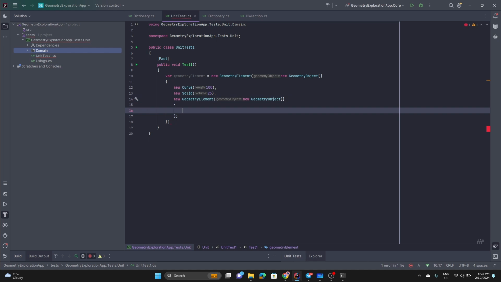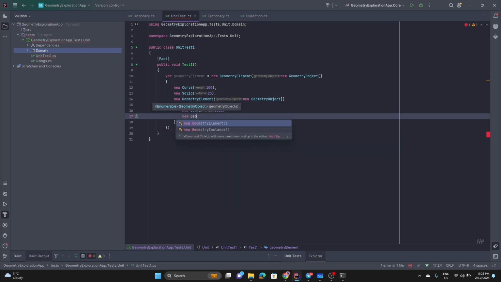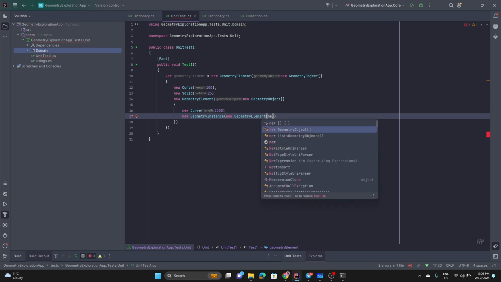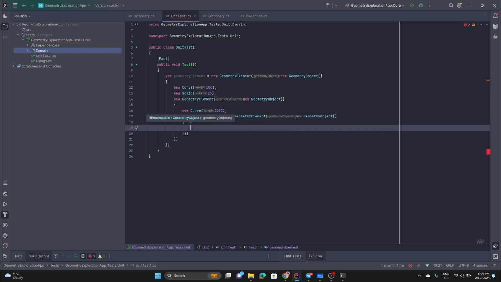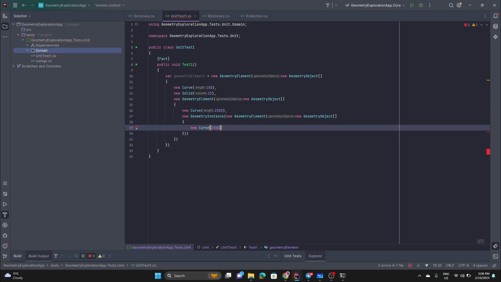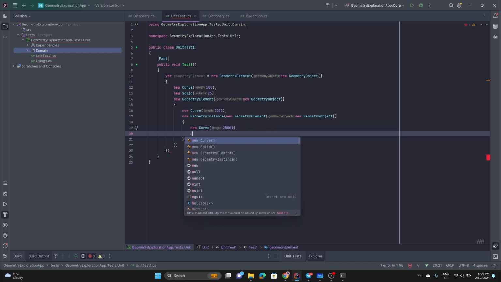Then we can go again with some curve like this. And then inside this, we can have a new geometry instance and have some geometry element, right? And geometry element accepts an array of things. It's not that easy to understand some of these things at the very beginning because it's like a tree hierarchy.